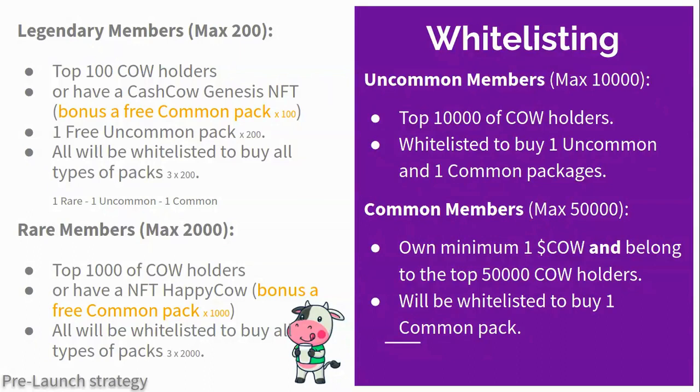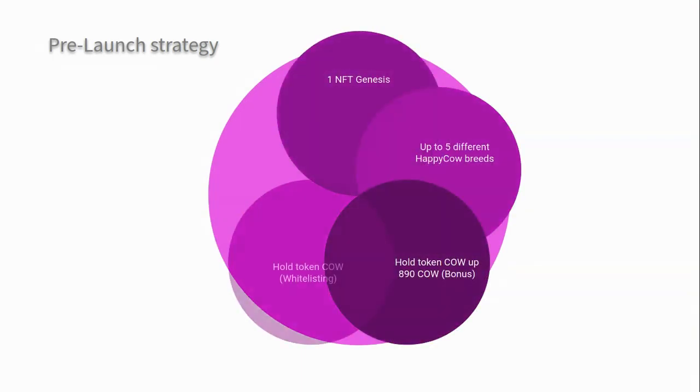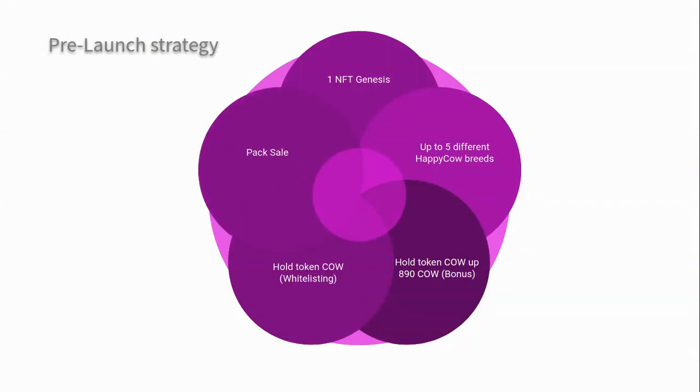The strategy of the game summarizes in 5 stages. Obtain an NFT Genesis, have 5 cows of different breeds, Happy Cow NFT, hold a cow token for the bonuses, access whitelisting, and you will also be able to buy the packs when they go on sale if you've been listed in the whitelisting.